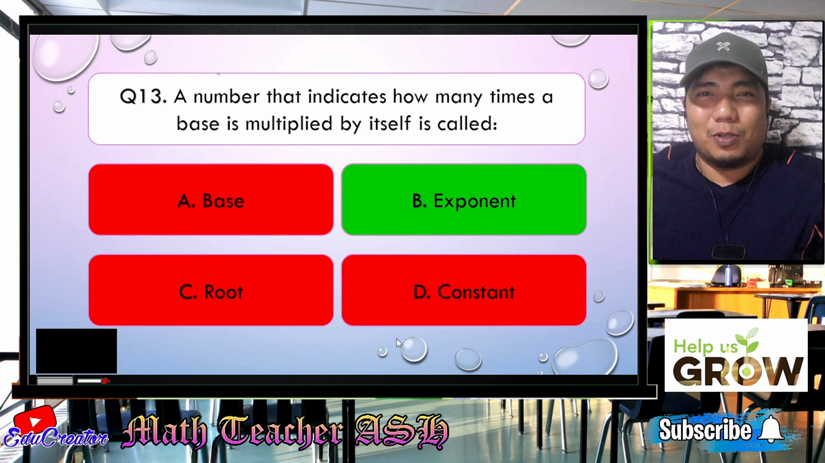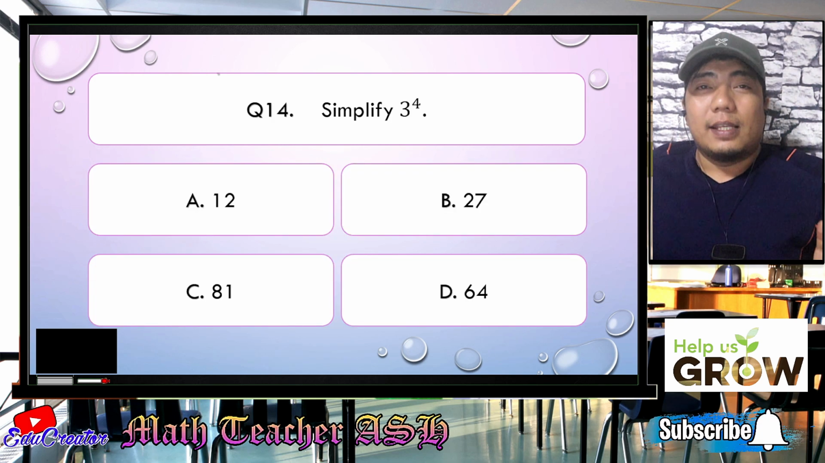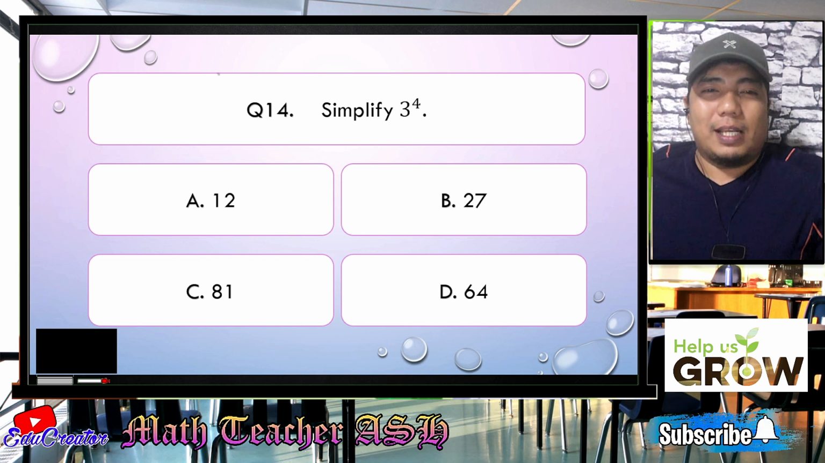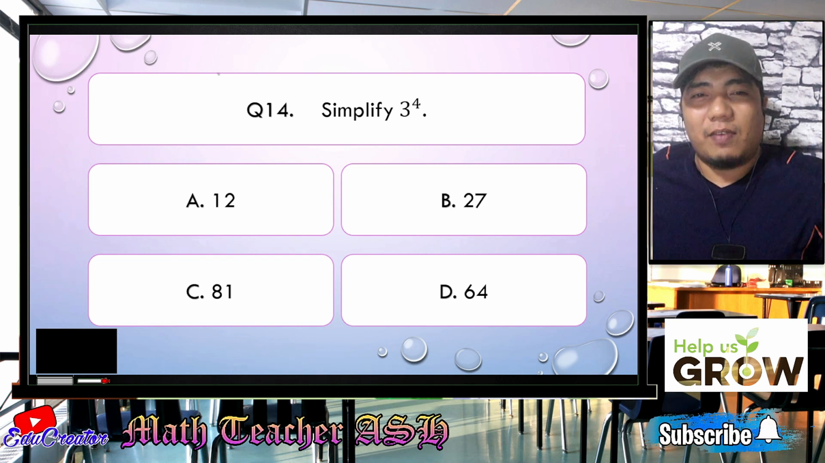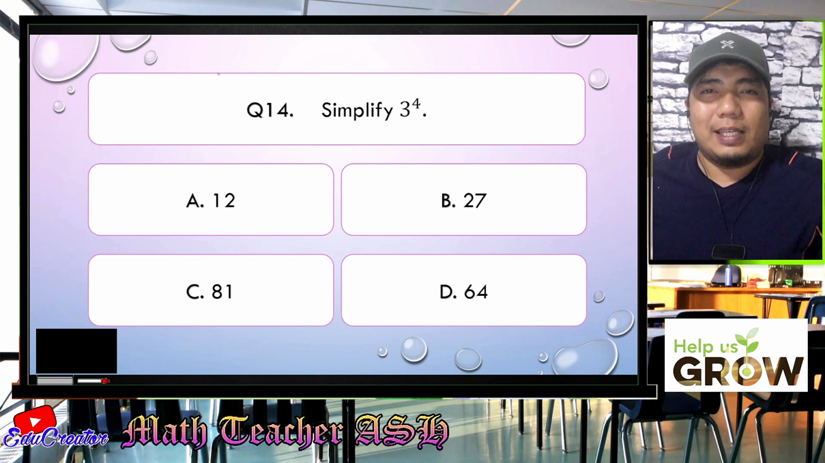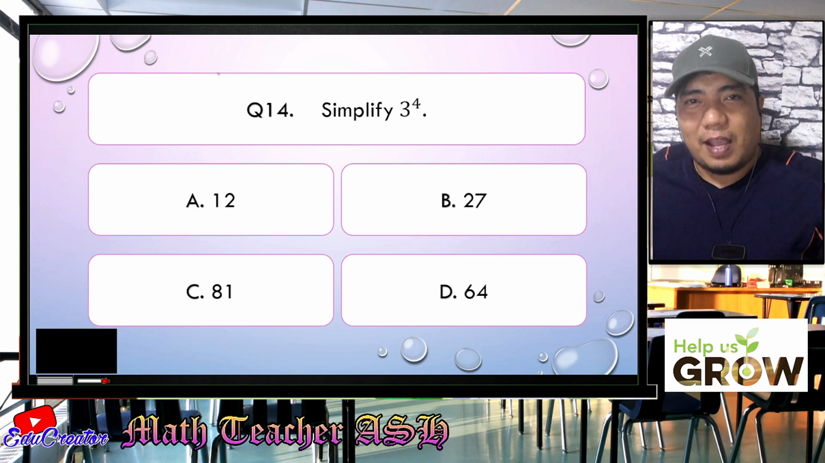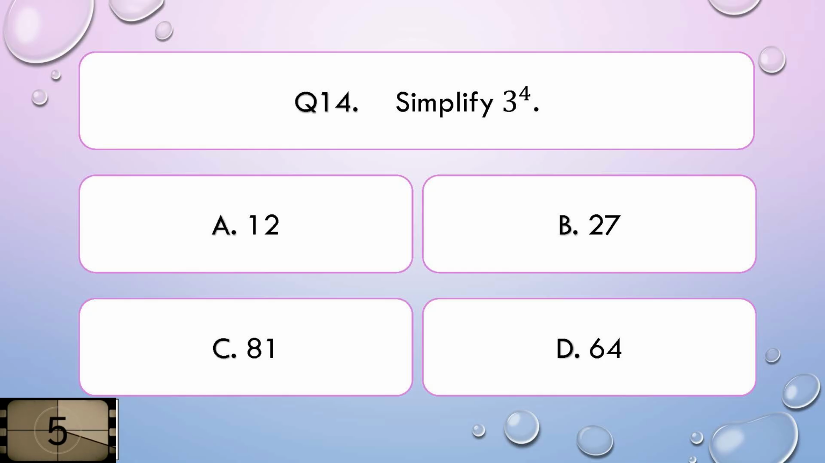So now let us go to question number 14. Simplify 3 to the 4th power. Is it A, 12, B, 27, C, 81, or D, 64? I'll give you 5 seconds to think about your answer.